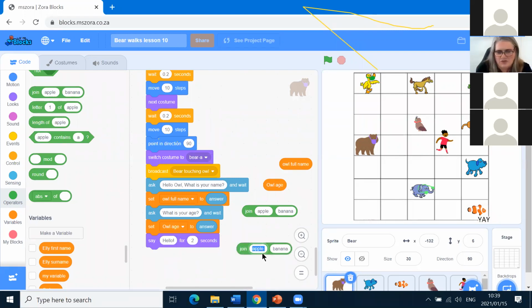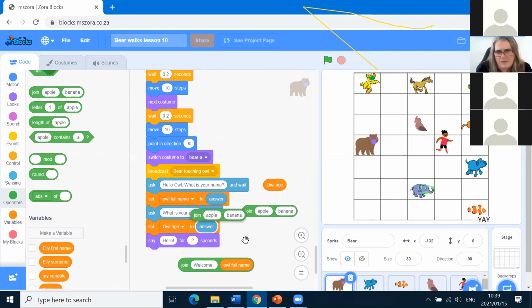So we're going to write a whole sentence with all these joining blocks. Write the word welcome, and then a space, and then we say full name. Okay, fine. But then we also want Bear to say, your age is.